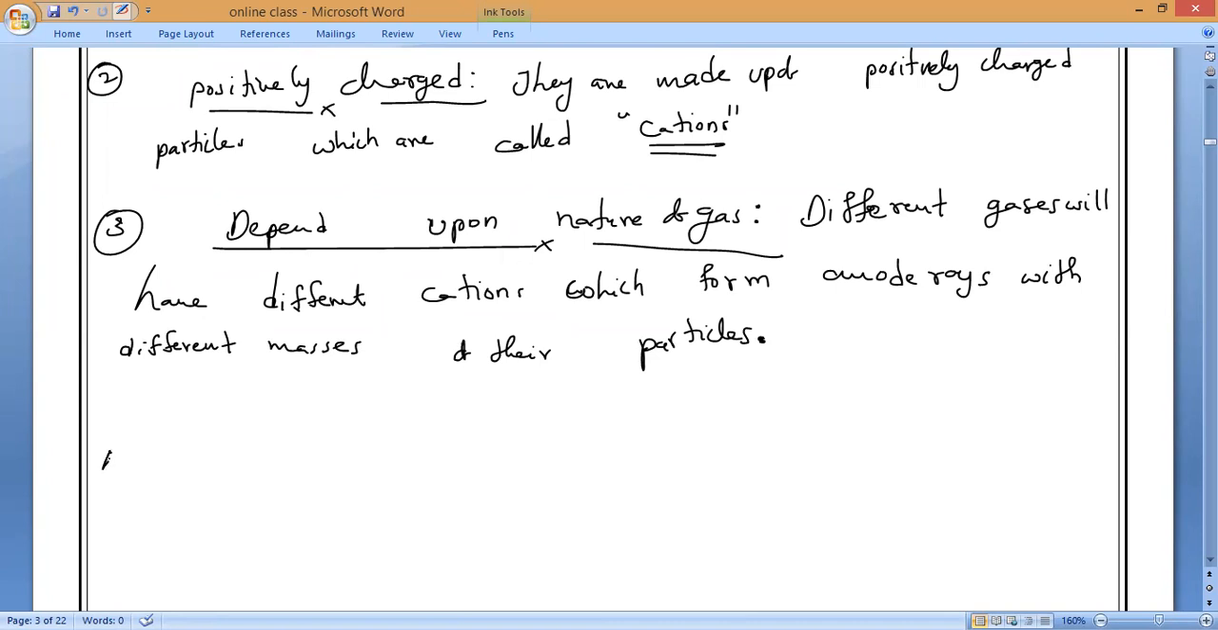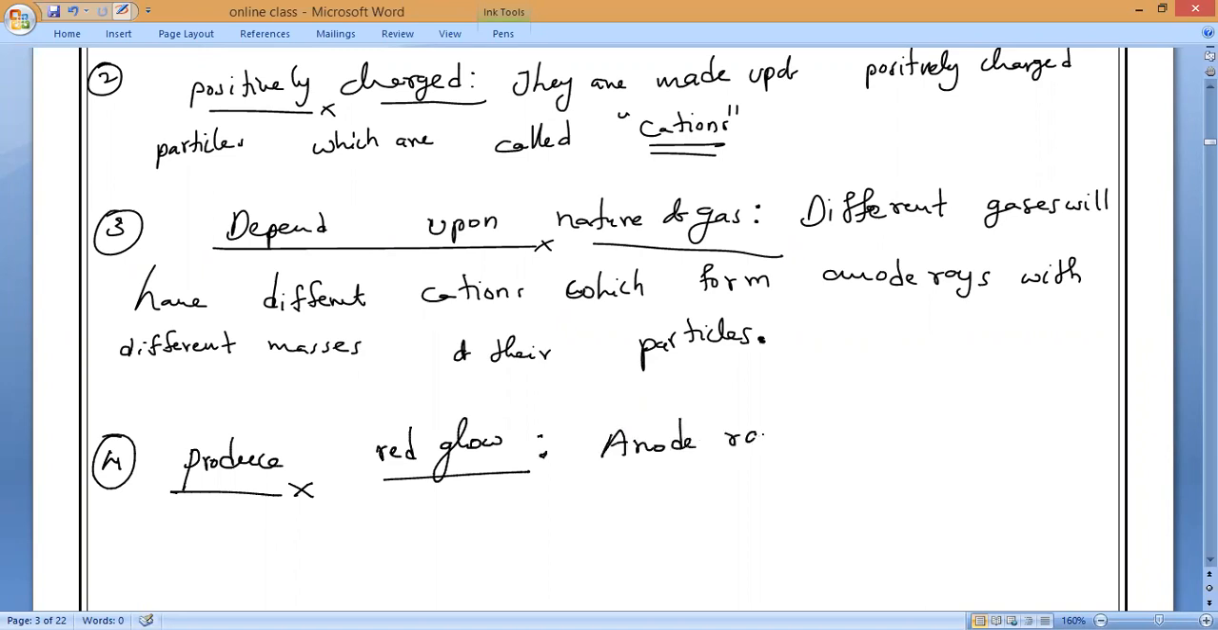Next, what light will anode rays produce? Everybody. We know cathode rays will produce light green color. Anode rays will produce what color? Red color, sir. Yeah, red color. Red glow. Red fluorescence. Anode rays produce red glow when they strike on a screen.